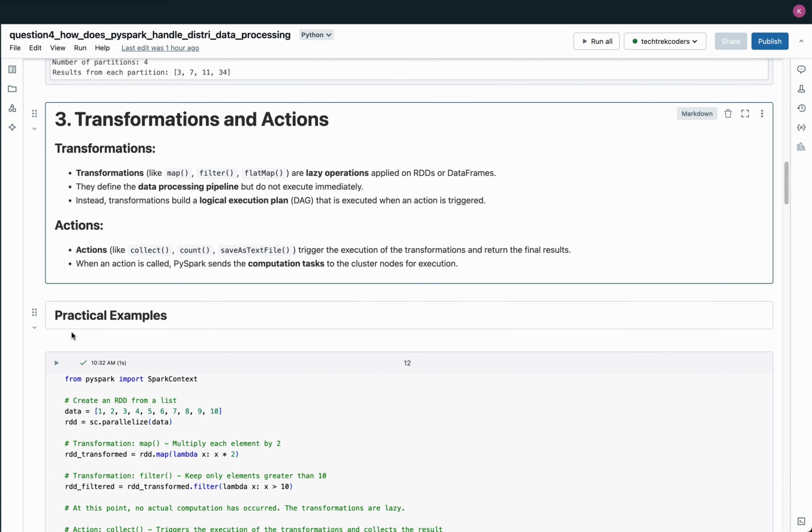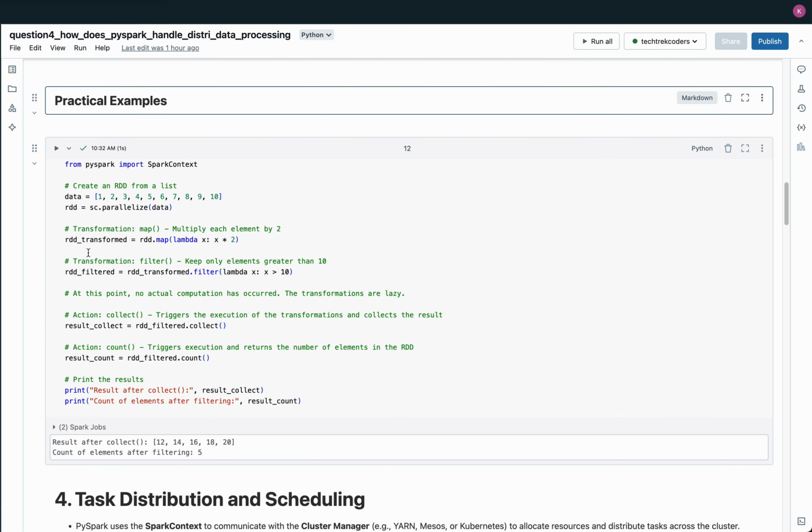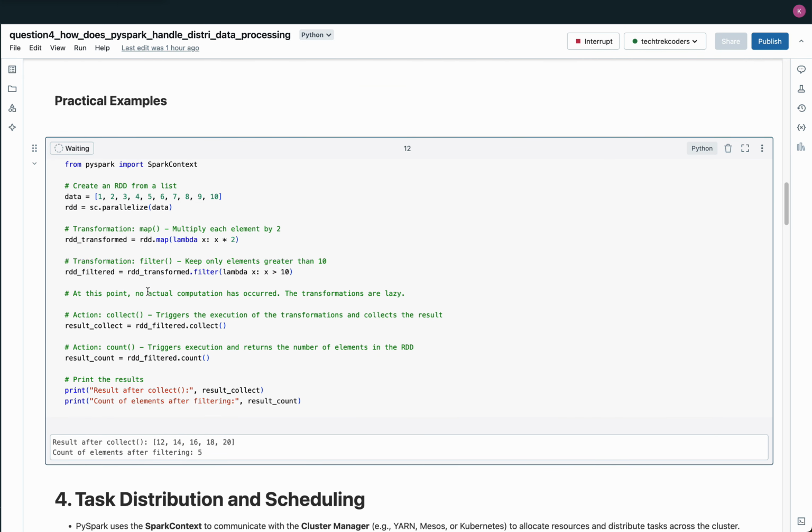Practical examples. This PySpark code demonstrates how transformations and actions work in PySpark through a simple example using an RDD. The code begins by creating an RDD from a list of numbers 1 to 10 using the sc.parallelize function. This RDD will be distributed across the Spark cluster for parallel processing. Next, the code applies two transformations on the RDD. The first transformation, map, multiplies each element in the RDD by 2.